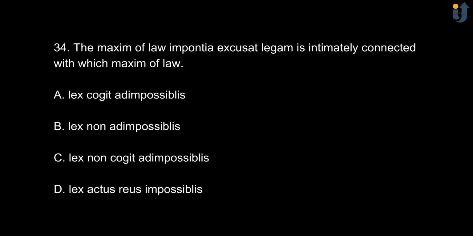Next, the maxim of law impotentia excusat legem is intimately connected with which maxim of law? Option A, lex cogit ad impossibilia. Option B, lex non ad impossibilia. Option C, lex non cogit ad impossibilia. And option D is lex actus reus impossibilia. And the correct option is option C, lex non cogit ad impossibilia.